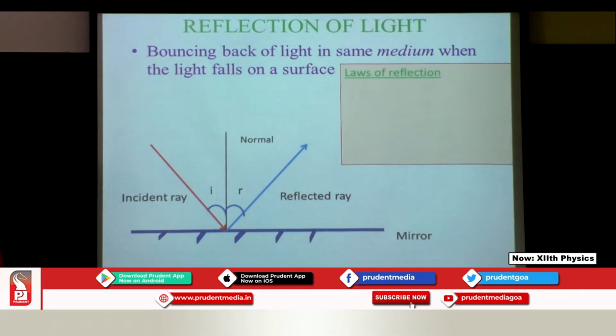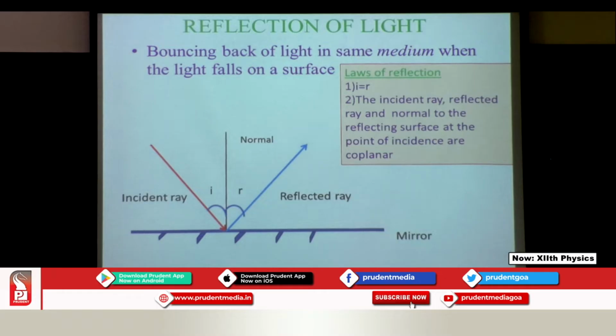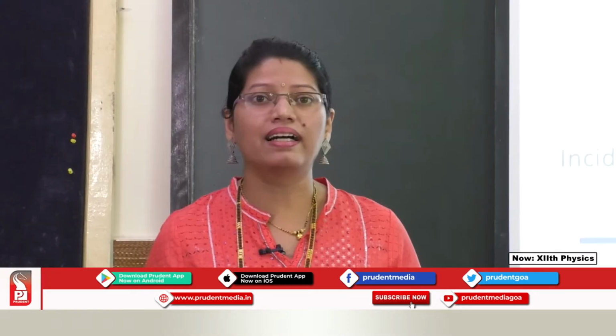Now let us move on to the laws of reflection. So what do the laws say? A very important one, the first one, says that angle i equals angle r, meaning these two angles are equal. Second, it talks about the rays: the incident ray, the reflected ray and the normal are all coplanar. Coplanar means they lie in the same plane.